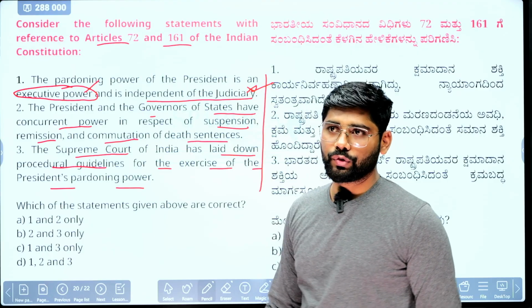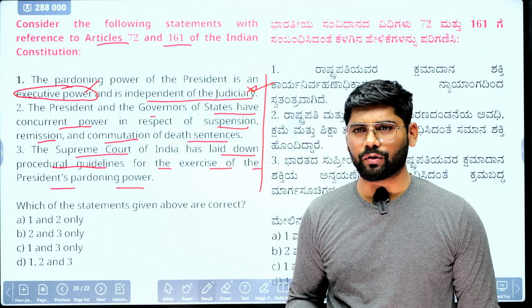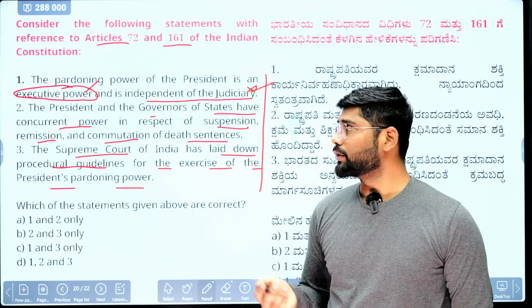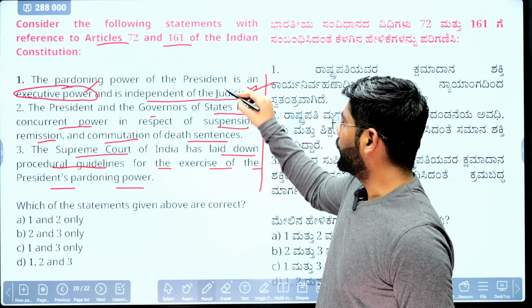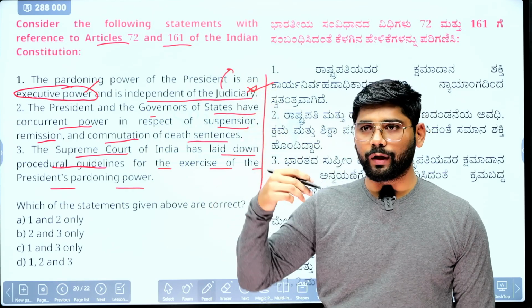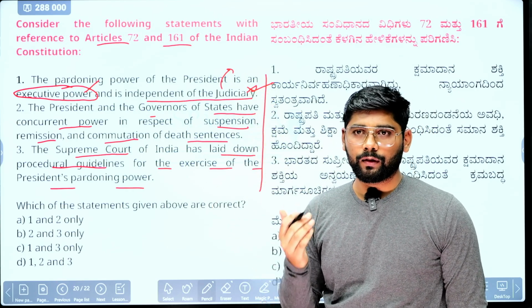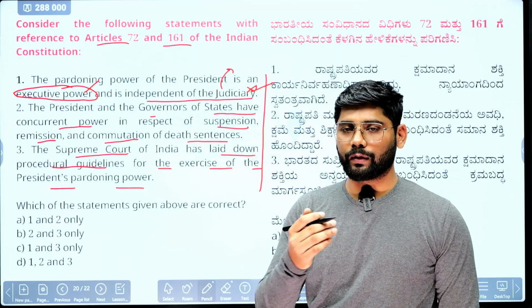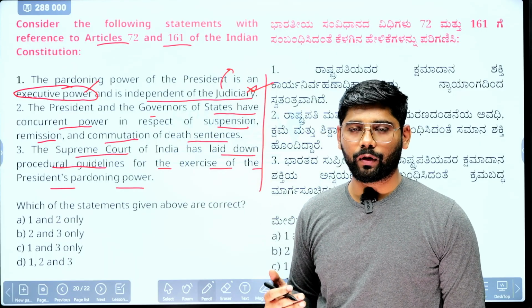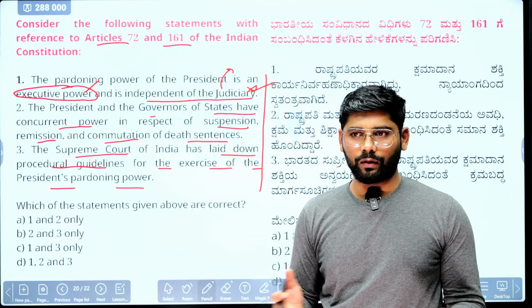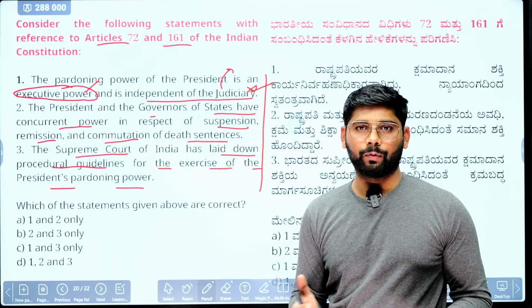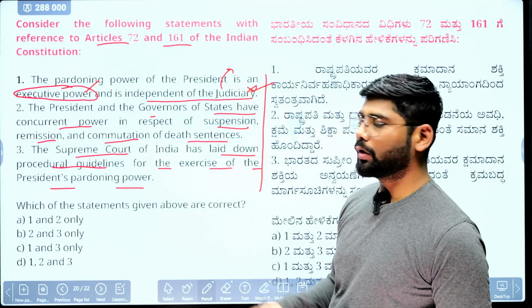It is not judicial, so no need to lay down any guidelines, because the person who is going to the president for pardoning cannot go for an inquiry. There should not be an inquiry or a hearing before the president. So that's why it is independent of judiciary.